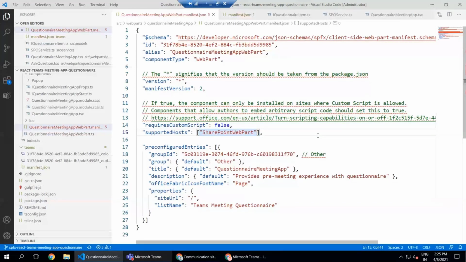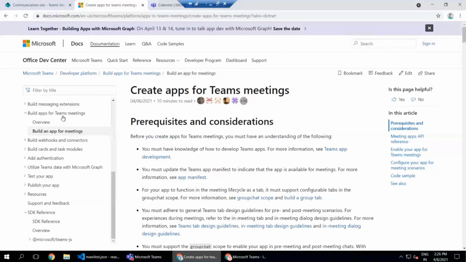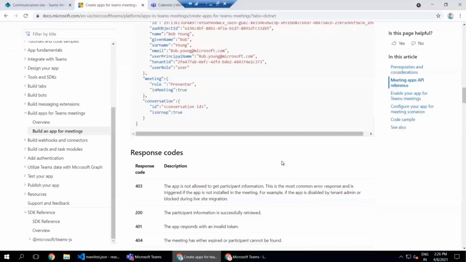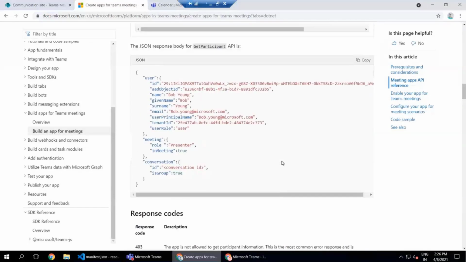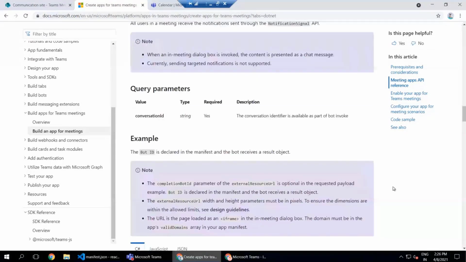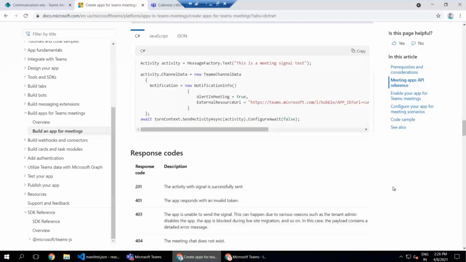Again, where we can get this is a nice documentation from Microsoft here for building apps for Teams meetings. If you scroll down here, we have all the information about what the XML should be that we specify over there. All right, so this is the place where you can find all that information.